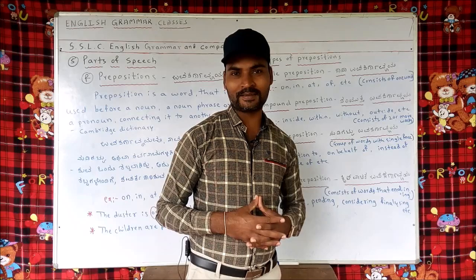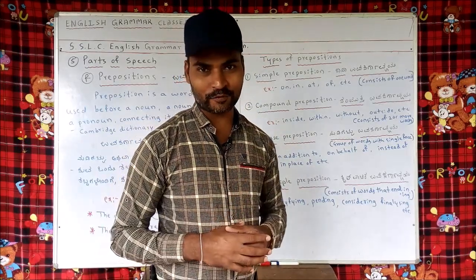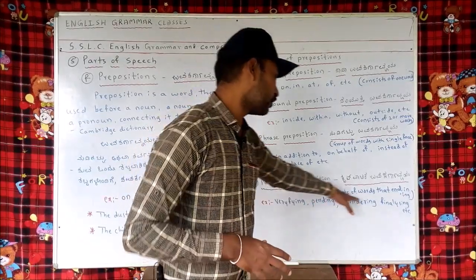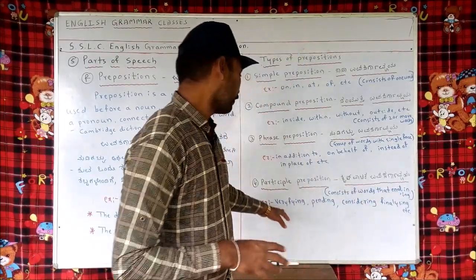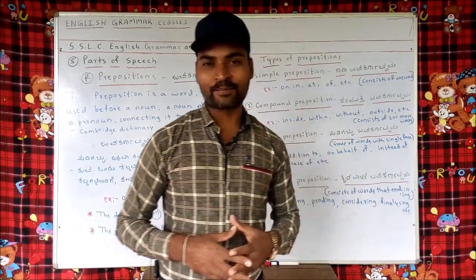Now let's look at the participle preposition. A participle preposition is a preposition that ends with the ing form. It consists of words that end in ing. For example, verifying, pending, considering, finalizing, etc.